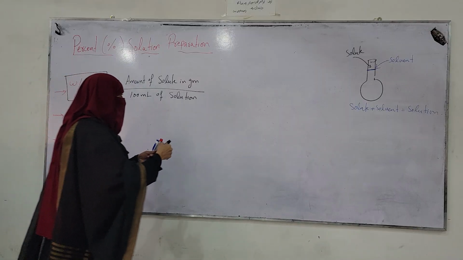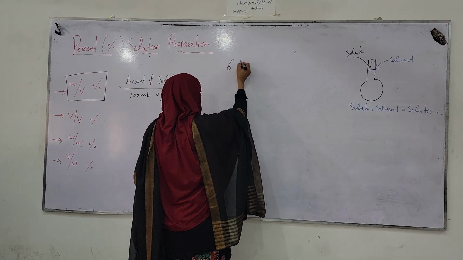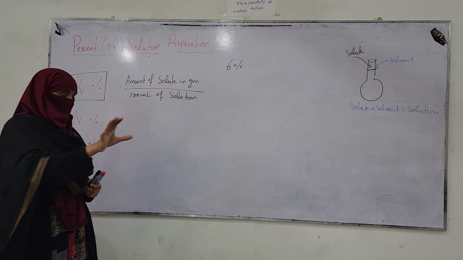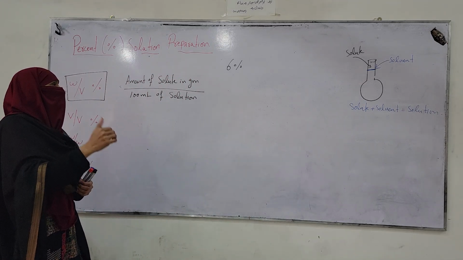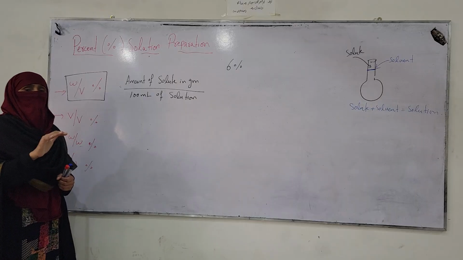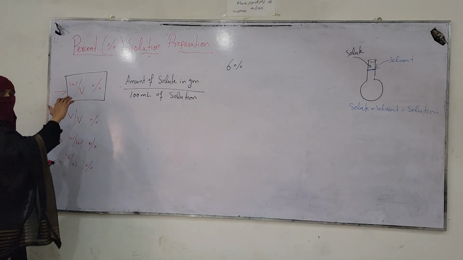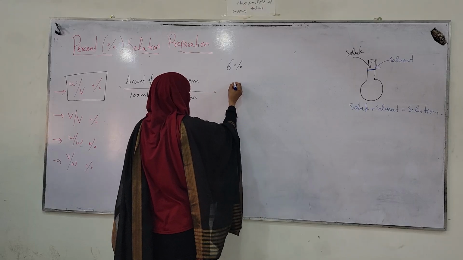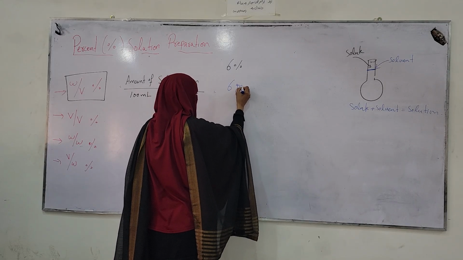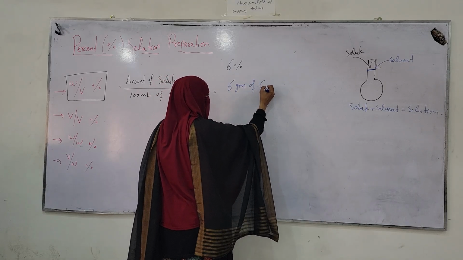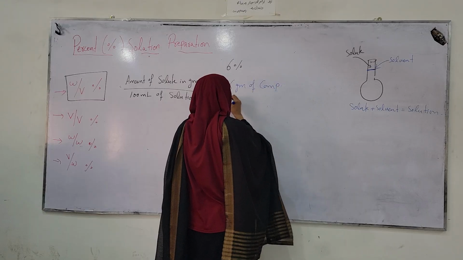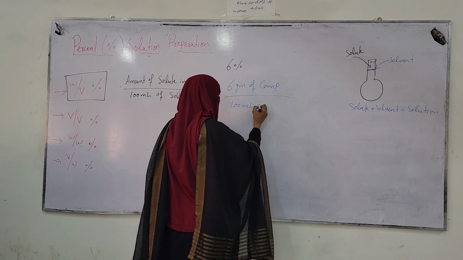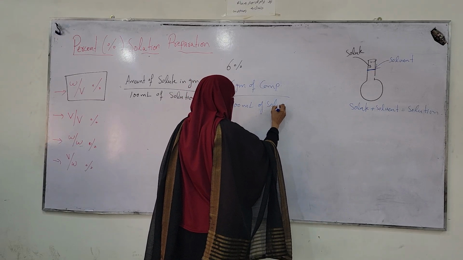Say you want to prepare a 6% solution of any compound. The compound is given to you and you have to prepare a 6% weight by volume solution. Then simply you can take 6 grams of that compound and dissolve it into 100 ml of solution.